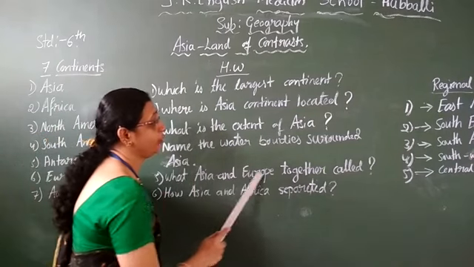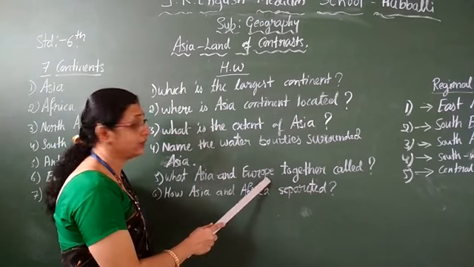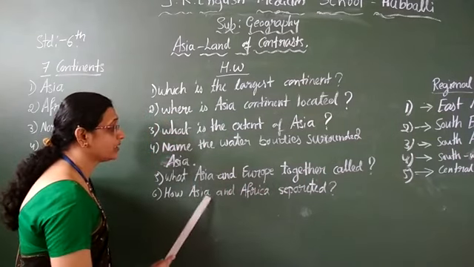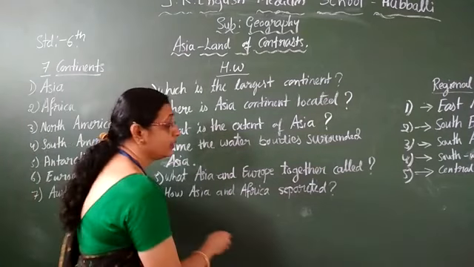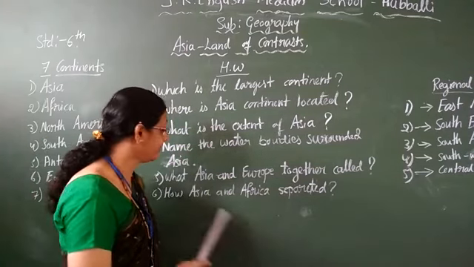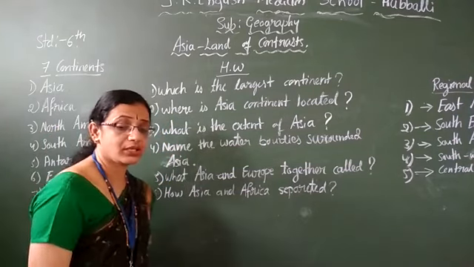What are Asia and Europe together called? Eurasia it is. Yes, no? That you write. Then how are Asia and Africa separated? They are separated by the Suez Canal. Just to explain, that one you have to write. Okay, write these 6 question answers, children.